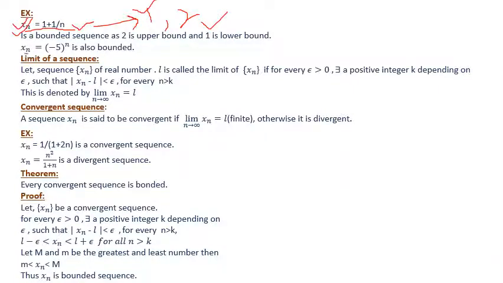Also any oscillatory sequence is a bounded sequence, as an oscillatory sequence contains two numbers. Here minus 5 to the power n, this sequence contains two elements, that is minus 5 and 5. So 5 is the upper bound and minus 5 is the lower bound of the sequence. So this sequence is bounded, right?